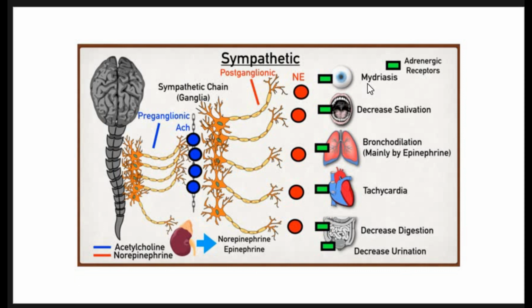For example, there will be mydriasis in the eye, decreased salivation, and all secretions are decreased by the sympathetic nervous system. There will be bronchodilation, mainly by epinephrine, tachycardia, and a slowed digestive process, with decreased digestion and decreased urination.